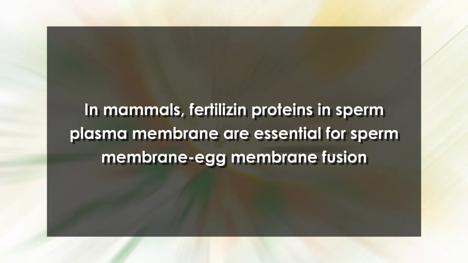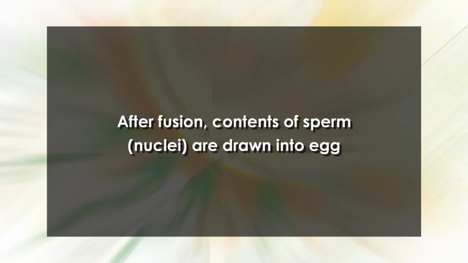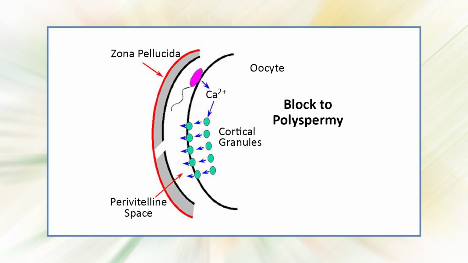In mammals, the fertilizing proteins in the sperm plasma membrane are essential for sperm membrane to egg membrane fusion. The acrosomal reaction alters the sperm surface so that it can bind to and fuse with the plasma membrane of the egg. After fusion, the contents of the sperm, that's the nuclei, are drawn into the egg. Fusion with sperm activates the egg, leading to the cortical reaction. Upon fertilization, the intracellular calcium ion concentration of the egg increases greatly.